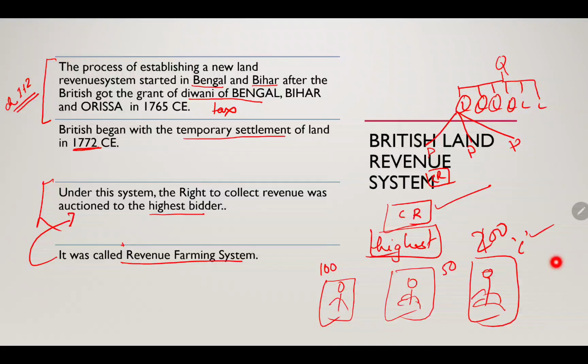If the question comes, what is revenue farming system, you need to explain: under this system, the right to collect revenue was auctioned to the highest bidder. If this becomes your question, this is your direct answer. So kindly write it in your copy, so that in exams whenever the question comes, you will be able to answer, because it's totally based on the syllabus.